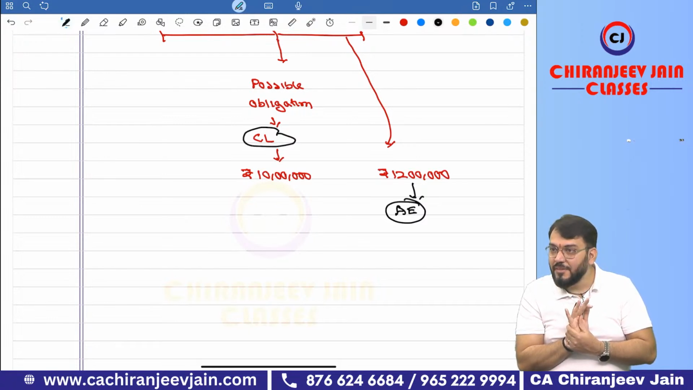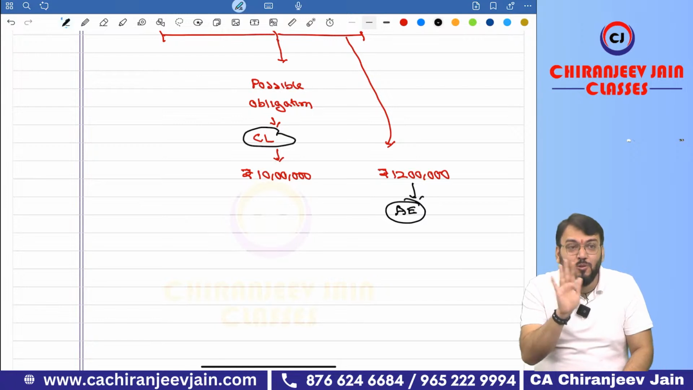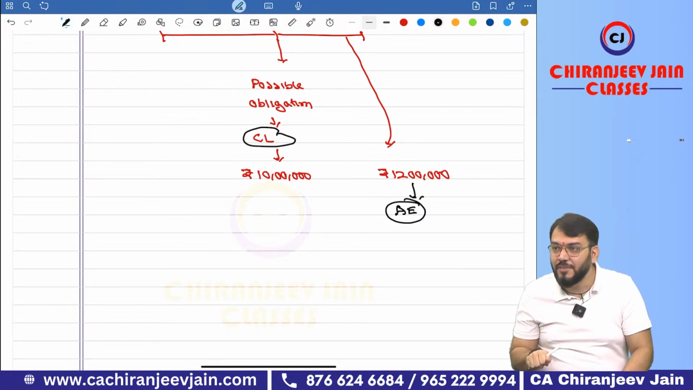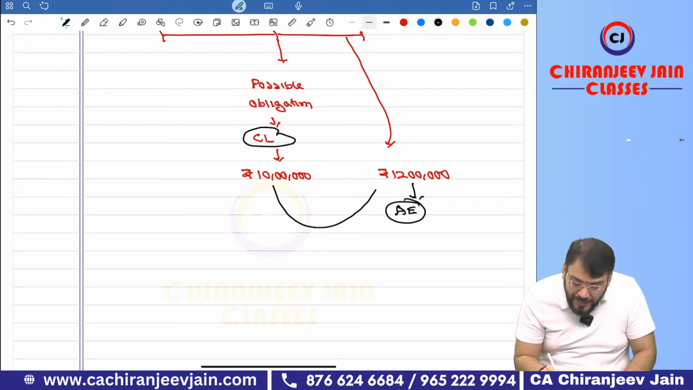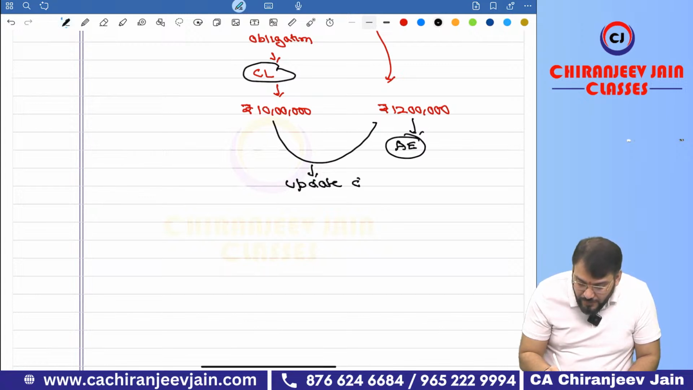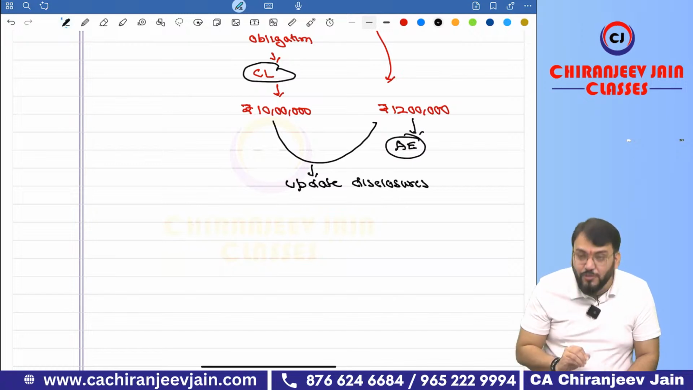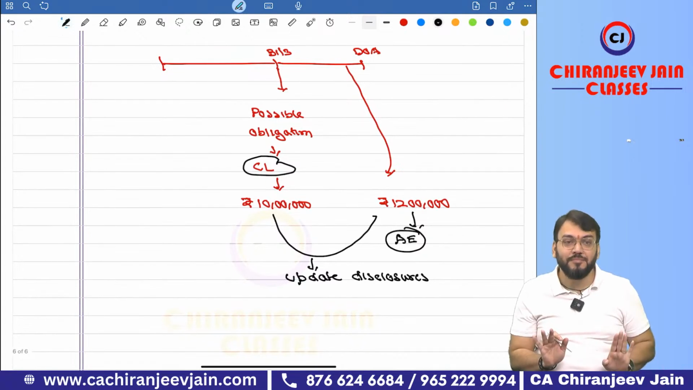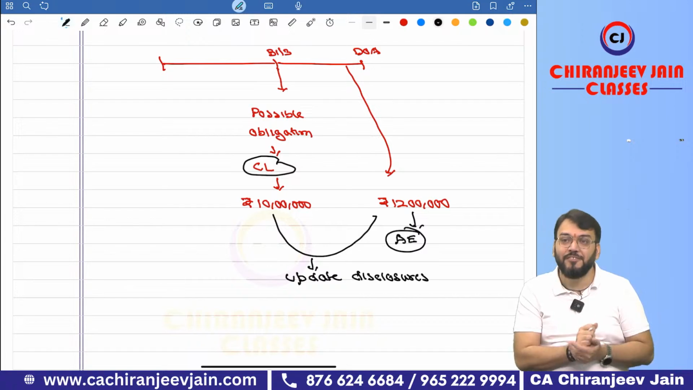Correct? So for contingent liability, we don't pass any journal entry. Only one adjustment is required, in disclosure. Means you need to only update what? Update disclosures. This is also an adjusting event, but you can't say it is a non-adjusting event. It is an adjusting event.